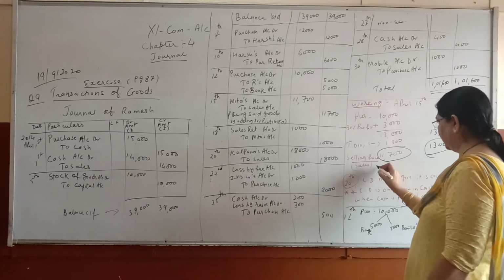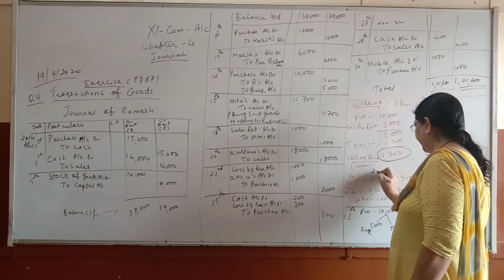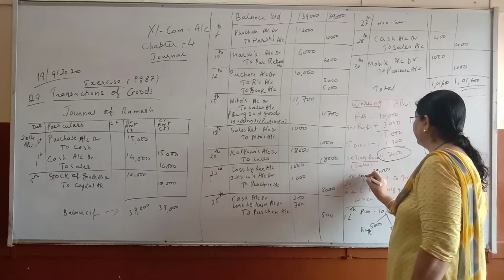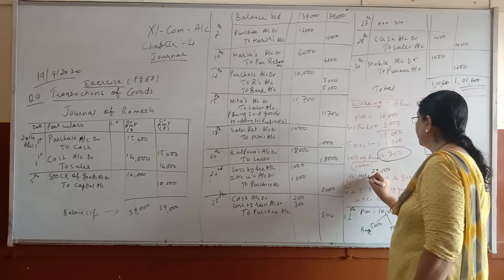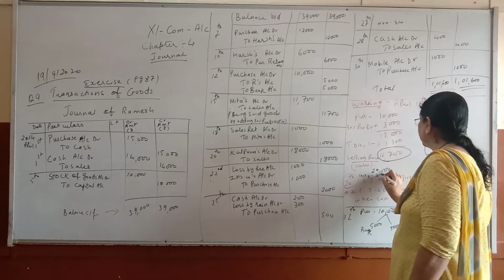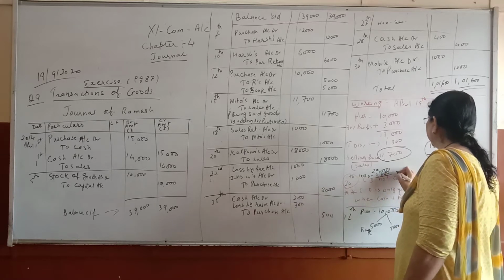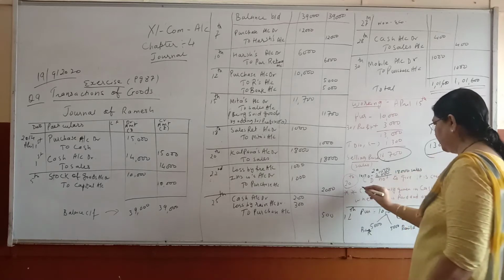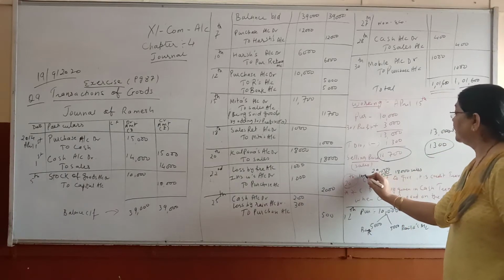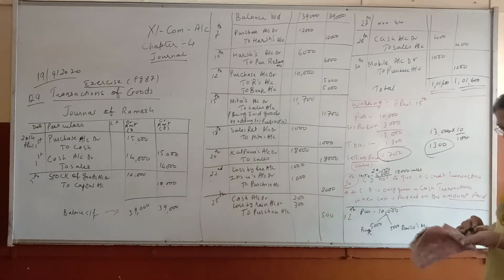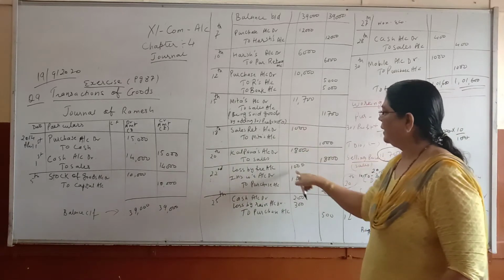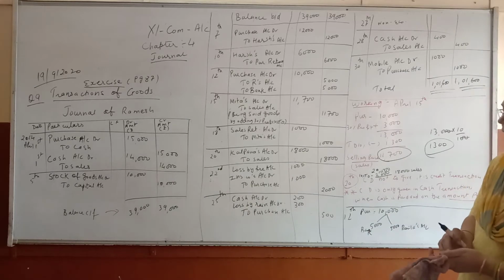Then 10% TD minus, so 2,000. So what do we get here? 18,000 sales. Okay, CD is not recorded. This CD will not be recorded. So on 20th, what will we record? 18,000. Then see the next, children.